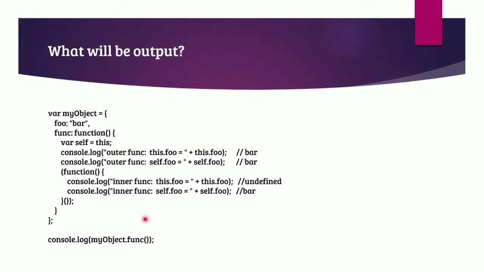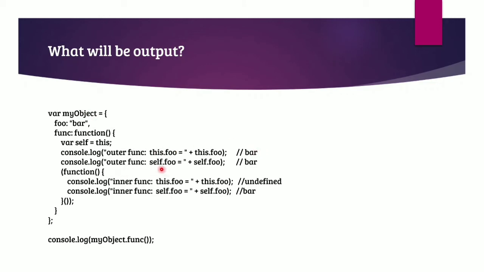In this particular question, we have been given an object. Inside that object, we are calling the func function. Here we have written var self equal to this. At this particular time, this is pointing towards the current object as we are present inside a normal function. So if we write this.foo, this is pointing towards the current object. Inside that we have the foo variable, so bar will be printed.